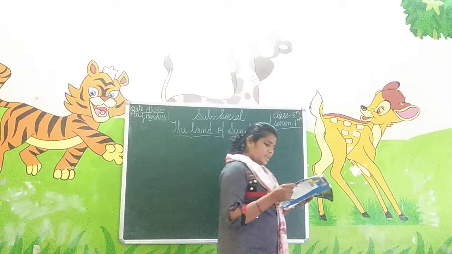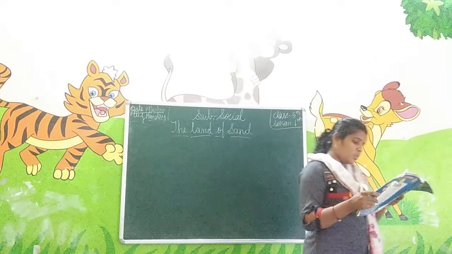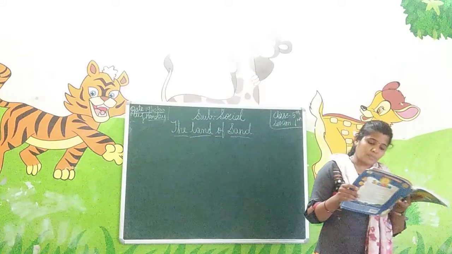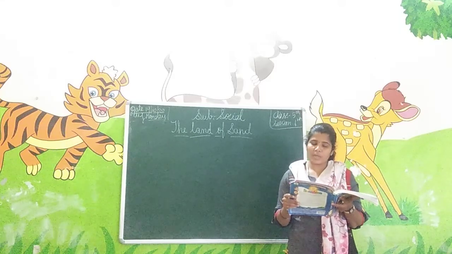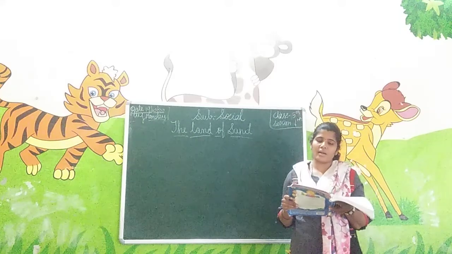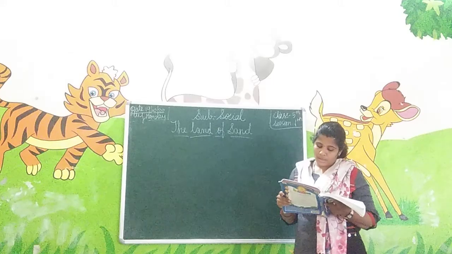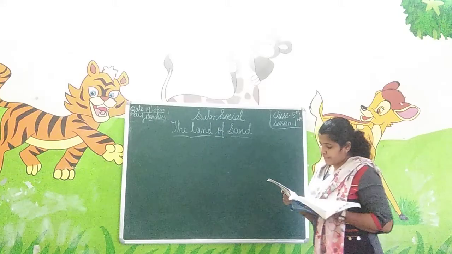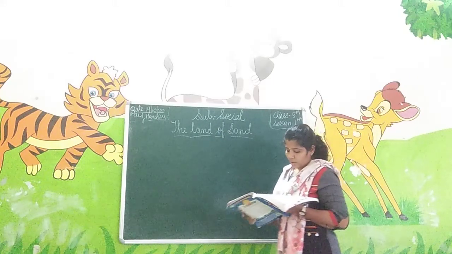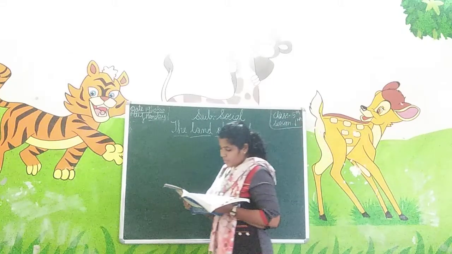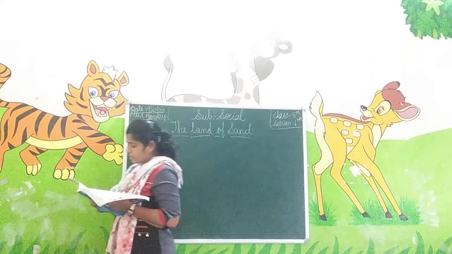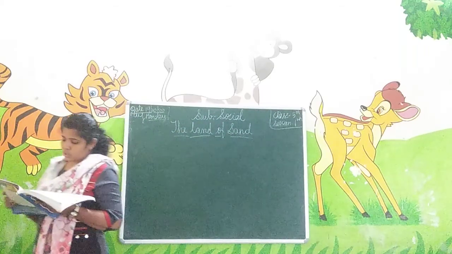Many people still lead a nomadic lifestyle as they move in search of green pastures. Now some of the people are still leading a nomadic life. They go searching for green pastures. They live in tents made of animals' skin or cloth and pitch them near the pastures. Means where they can find greenery, they live there.